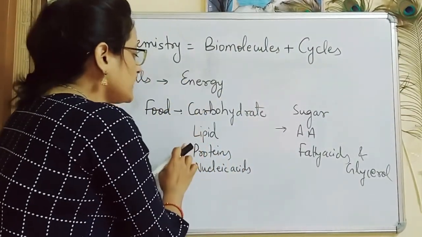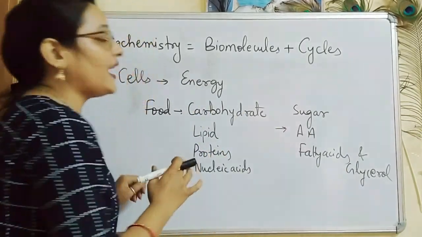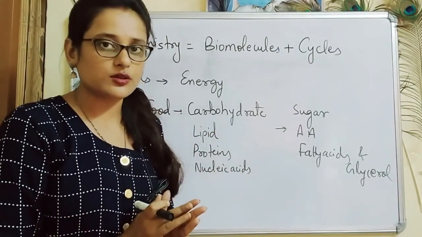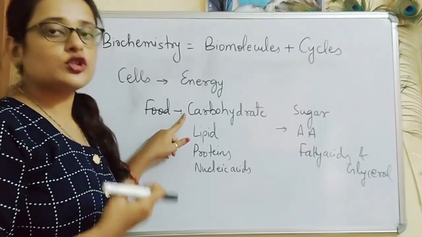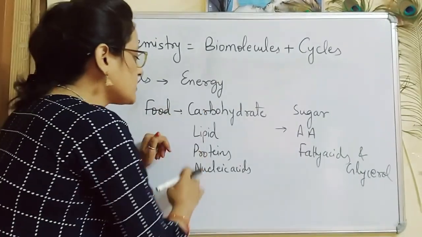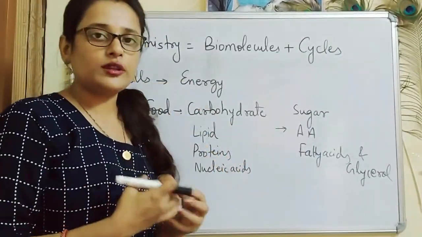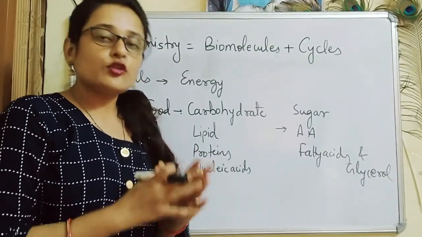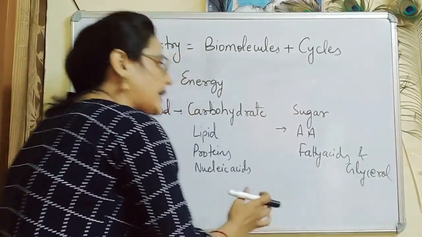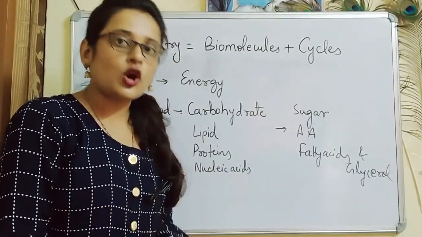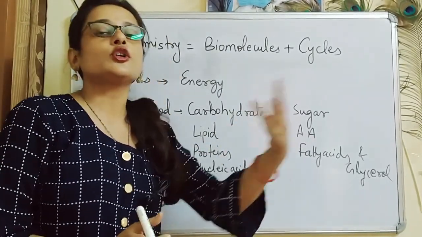We obtain carbohydrates, lipids, proteins and nucleic acids from food. But these are very large, complex molecules. For example, a complex carbohydrate can be a starch, cellulose or glycogen molecule. When we eat these in the form of food, they go to our digestive system. We need to convert these complex molecules into simpler ones so that our circulatory system can absorb them from the digestive system and transfer these simpler molecules to cells.